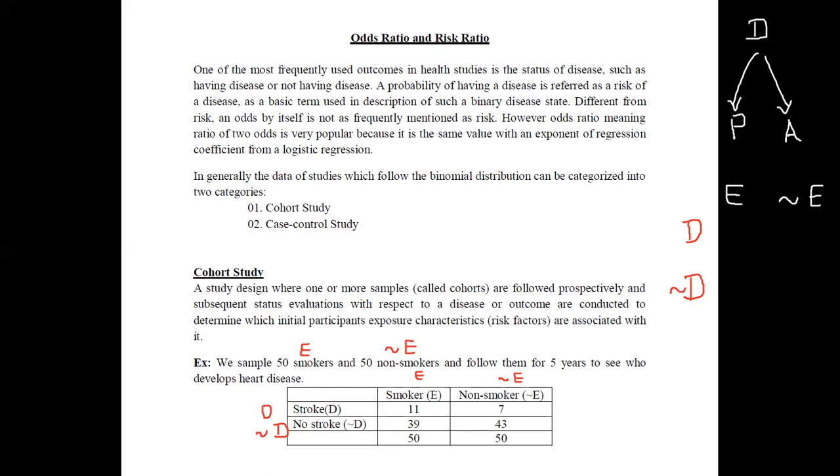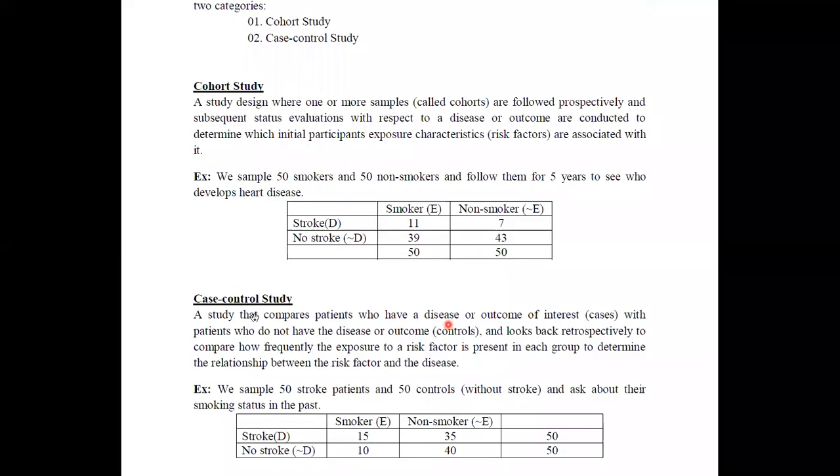But in case control, what we are going to do is compare the patients who have the disease or outcome of interest, which we call cases, with the patients who do not have the disease, which we call controls.